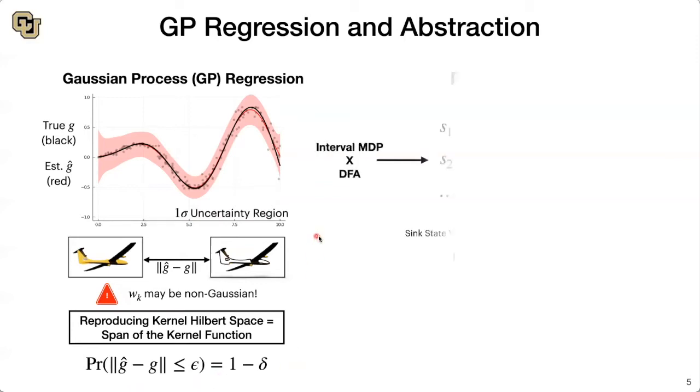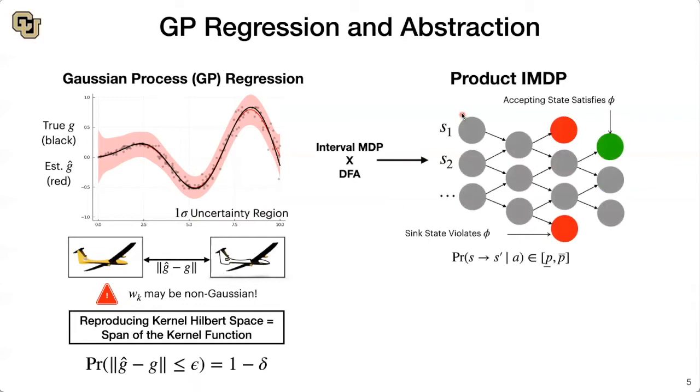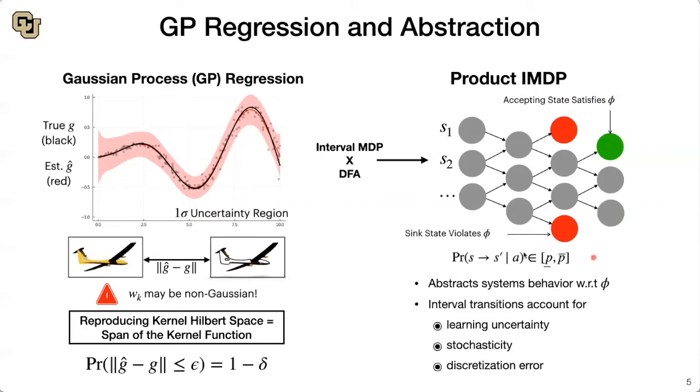We use this as a basis to construct an abstraction of the system in the form of a product interval Markov decision process. This abstraction captures all system behaviors with respect to our specification phi. Notably, sink states in the abstraction correspond to violating the specification. Accepting states correspond to satisfying the specification or completing the mission. The intervals that dictate how the transitions between states occur capture the learning uncertainty, which comes straight from GP regression, the stochasticity of the dynamics, and the discretization error realized when we construct these finite states from the continuous state